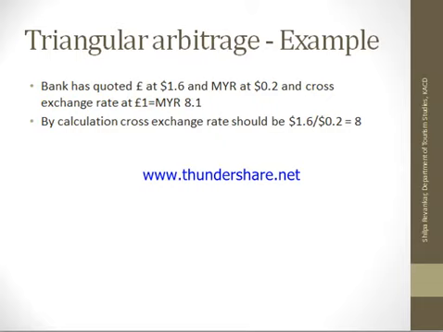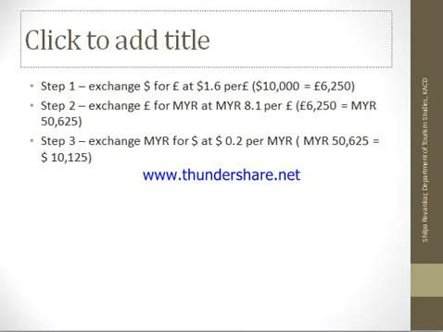So technically it should be 8. But the bank is quoting it as 8.1. So there is a difference of 10 paise or 10 cents or whatever it is. So in this difference, there is an advantage. When the actual conversion is one thing and the price quoted by the bank is a bit higher, there you have a chance of doing arbitrage. Now what can I do with that?